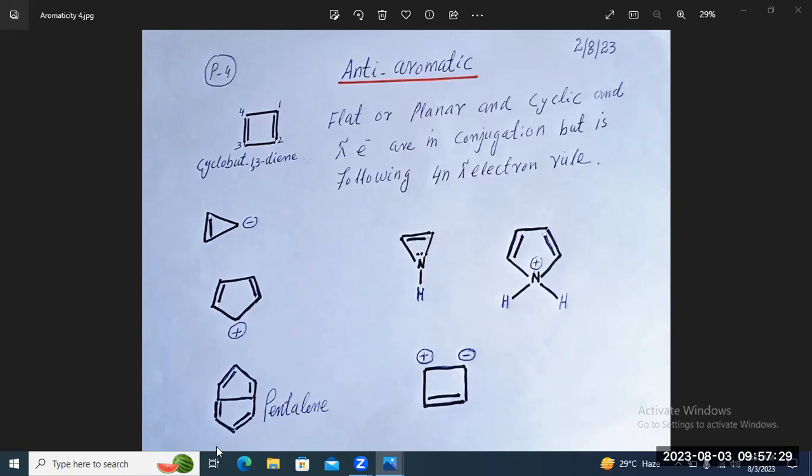So it is antiaromatic, although the 2 rings are planar and all 4 pi bonds are in conjugation with each other. Here also, this kind of system would be antiaromatic with respect to the 4n pi electron system.